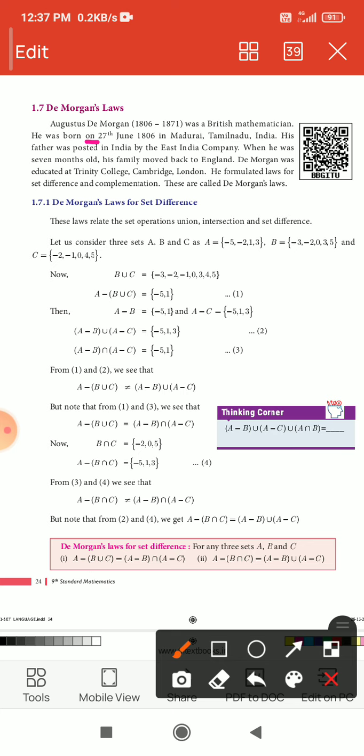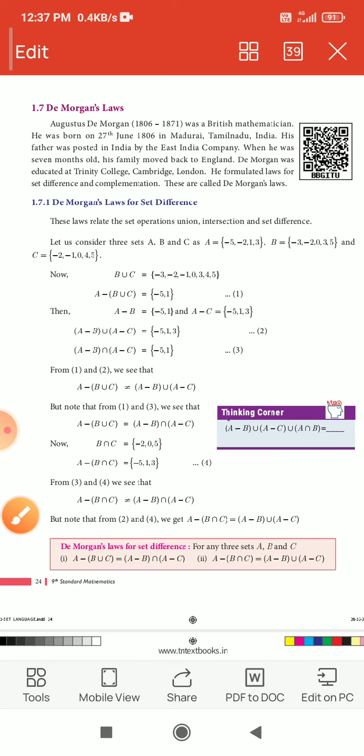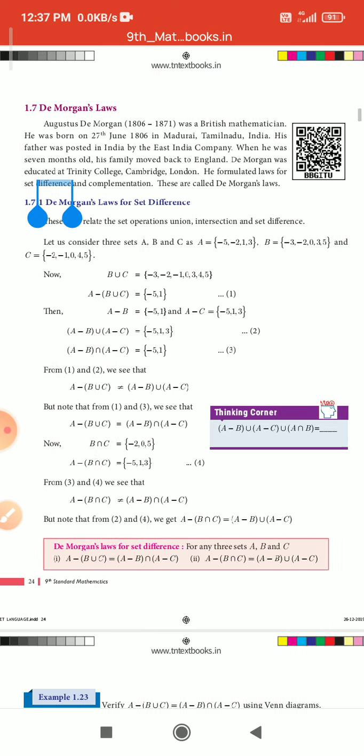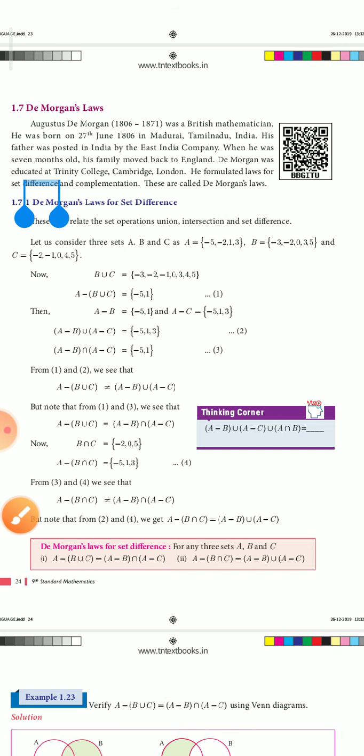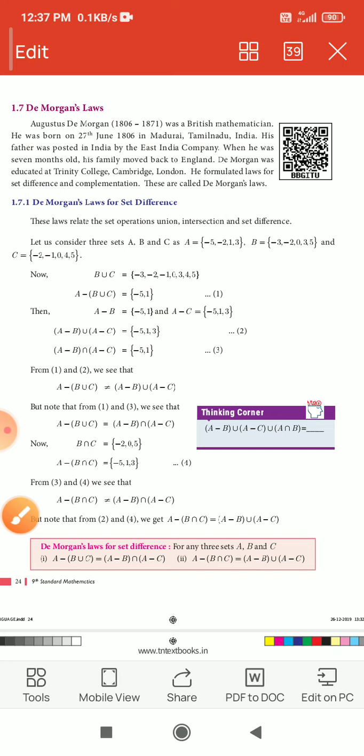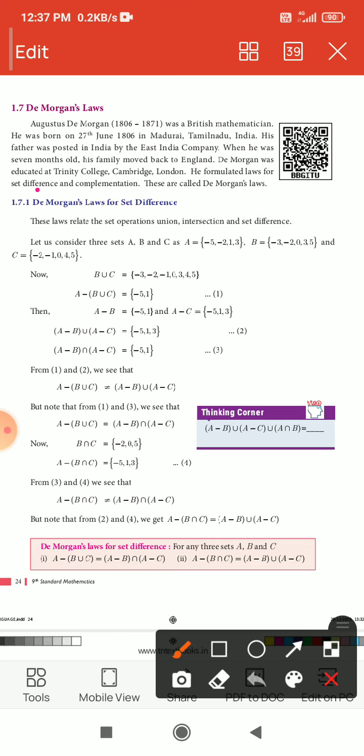When he was 7 months old, his family moved back to England. De Morgan was educated at Trinity College, Cambridge, London. He formulated laws for set difference and complementation. They are called De Morgan's laws.